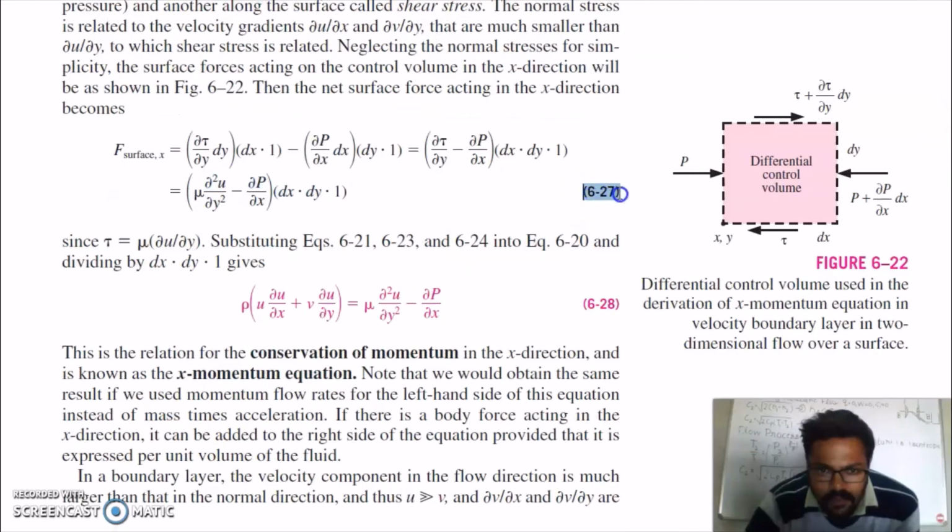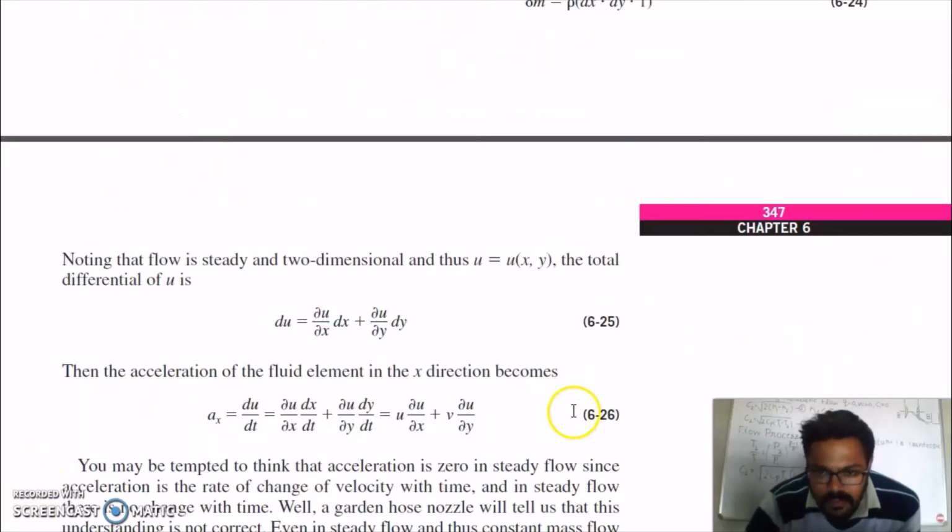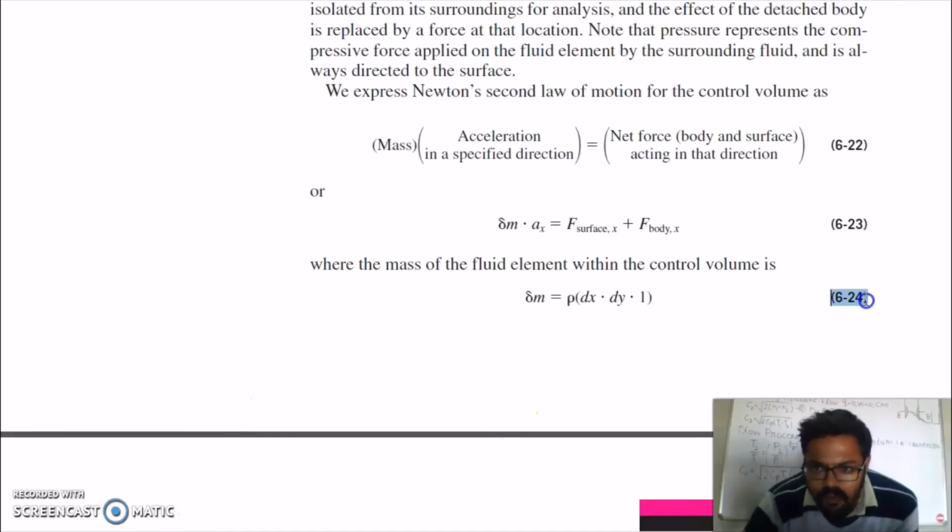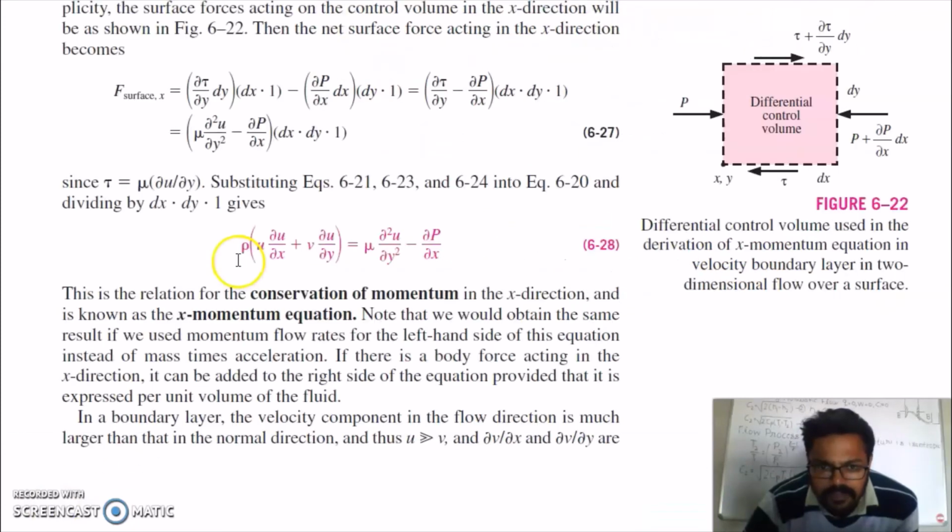Put equation 627, that is surface force, and 626, that is acceleration in x direction, and 624, that is del m, into equation 623. You will get this equation. This relation is for conservation of momentum in x direction and is known as x momentum equation.